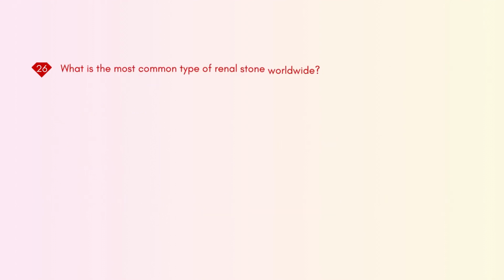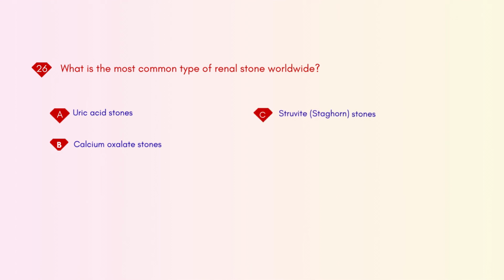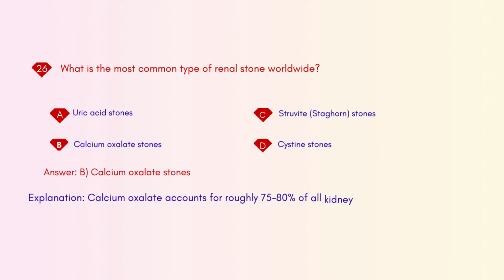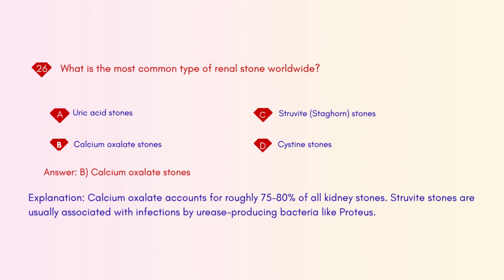What is the most common type of renal stone worldwide? A. Uric acid stones. B. Calcium oxalate stones. C. Struvite, staghorn, stones. D. Cystine stones. Answer: B. Calcium oxalate stones. Explanation: calcium oxalate accounts for roughly 75 to 80% of all kidney stones. Struvite stones are usually associated with infections by urease-producing bacteria like Proteus.